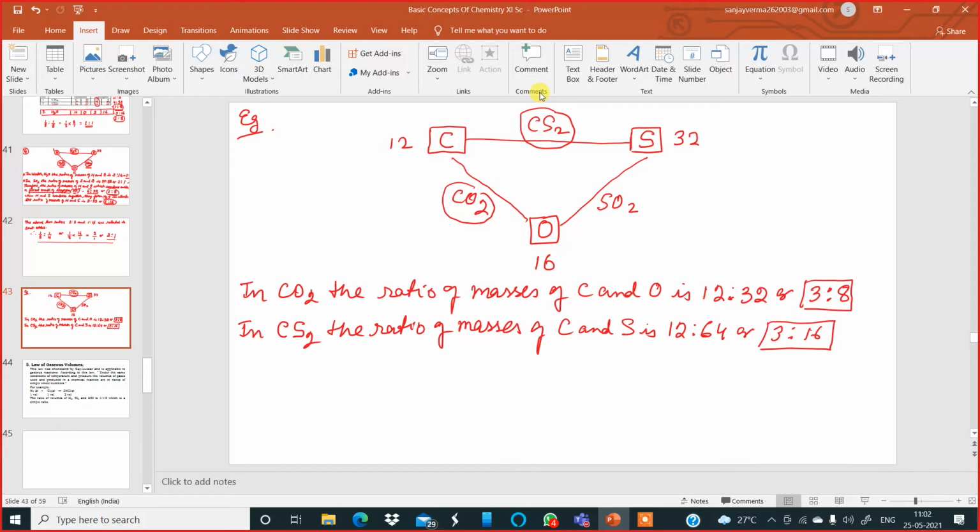Instead of carbon disulfide, we could have taken the other one also, sulfur dioxide. It is the same thing. In the previous example I took it this way, now I'm taking it this way. I can take it in any form. The first two compounds over here I'm taking are carbon dioxide and carbon disulfide. I could have taken carbon dioxide and sulfur dioxide, which is the same thing.